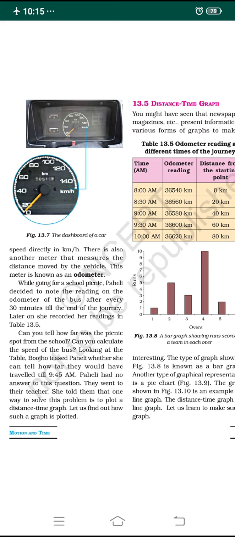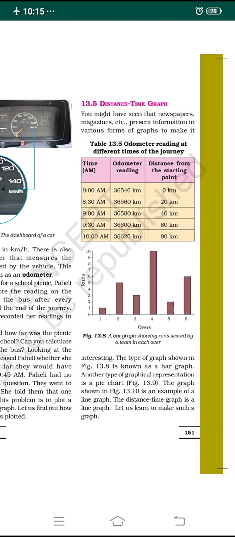So what is the distance traveled at 9:45 a.m.? For that we need to draw a plot. That is what we call a distance-time graph. Dear students, I will explain this distance-time graph in the next class. Thank you and have a nice day.